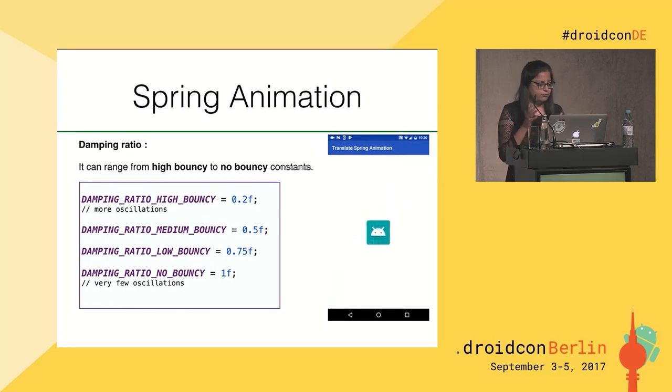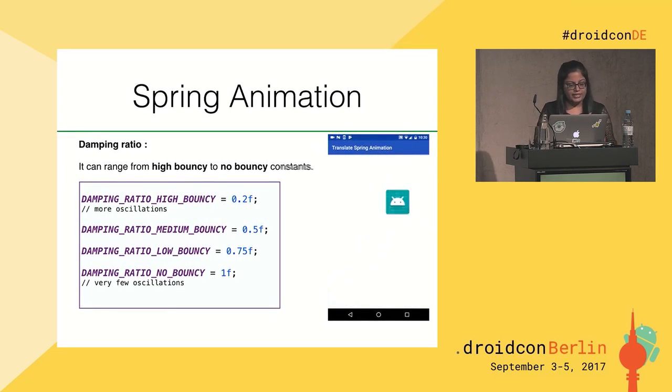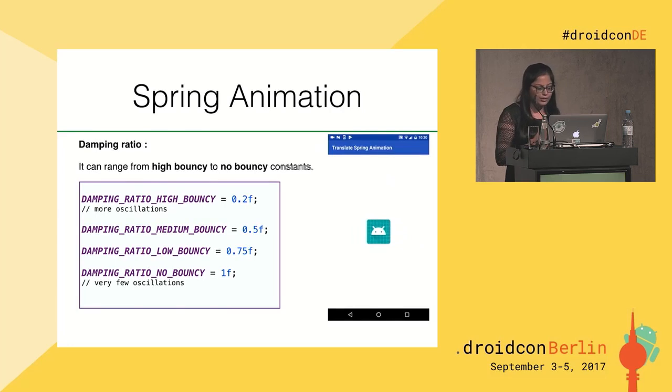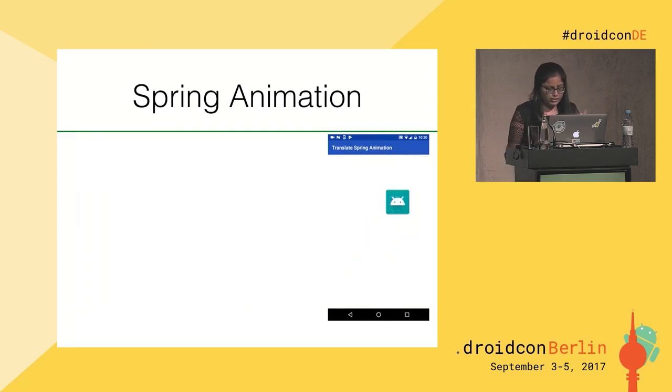And so this API has given us 4 constants: high, medium, low, and no bounce. So you can use these constants, or otherwise you can use any positive float value for the spring damping in your animation. Now let's go through stiffness.